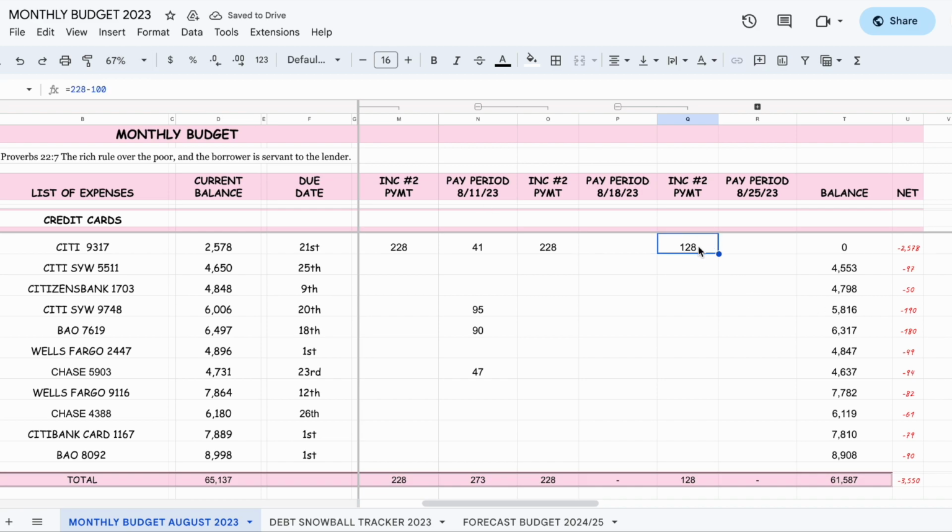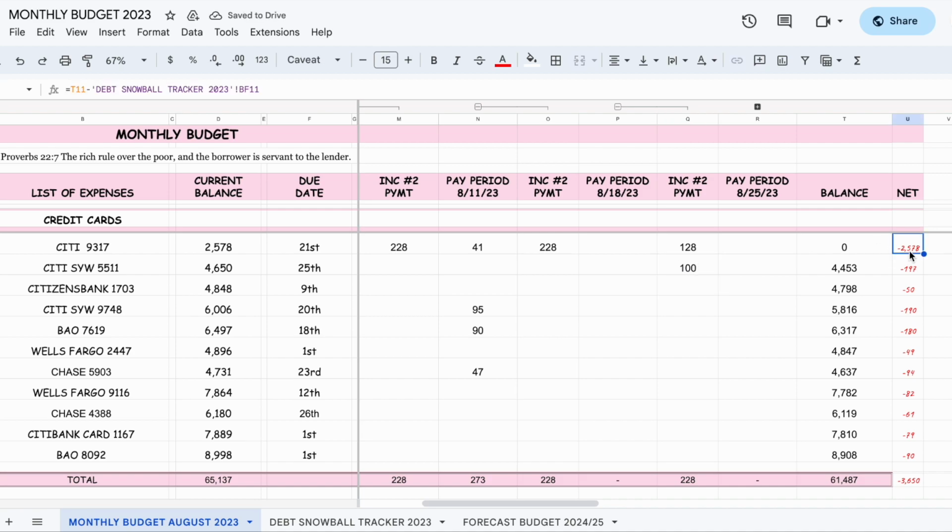There you go, 128. So what I'm going to do, because we're still in August 18th, I'm going to apply it to the next credit card that falls right under the snowball. And you will see that when I go to the debt snowball tracker, because I know that's what I did, that's where it's going to go. So the 100 I'm going to put there.